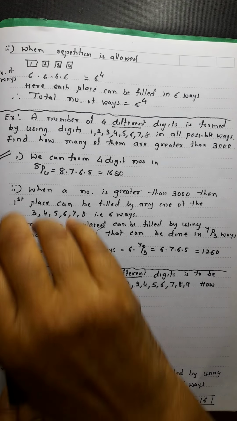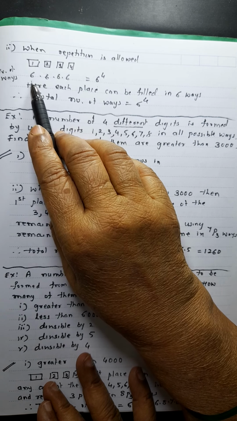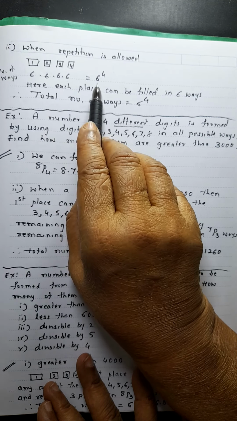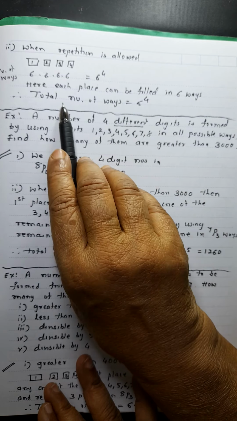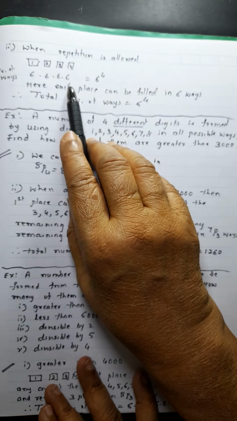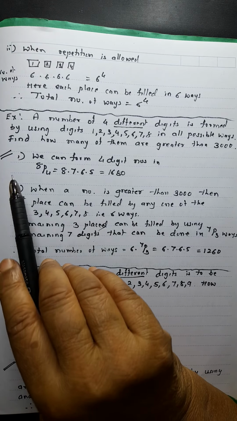I'll continue the last problem. When repetition is allowed, for the first place, because 0 is not there in the number given in the problem, I can write in 6 ways, 6 ways, 6 ways, 6 ways, 6 raised to 4 ways. So each place can be filled in 6 ways. Therefore, total number of ways equals 6 raised to 4. If 0 would have been there, I would have written 5 here.